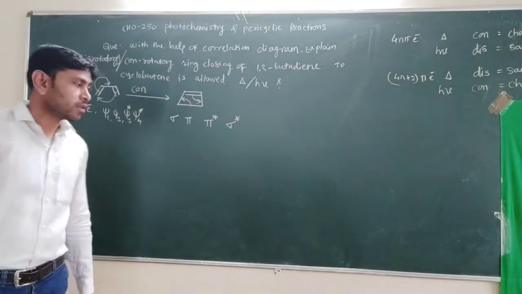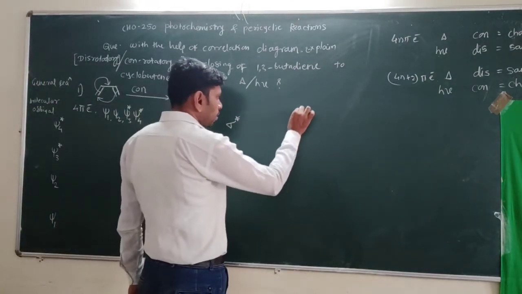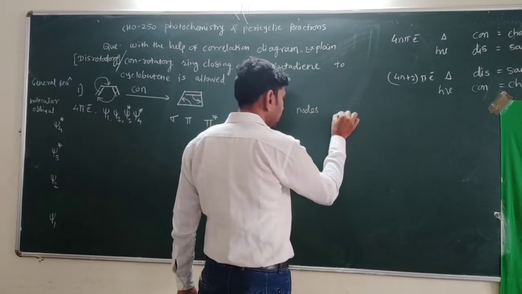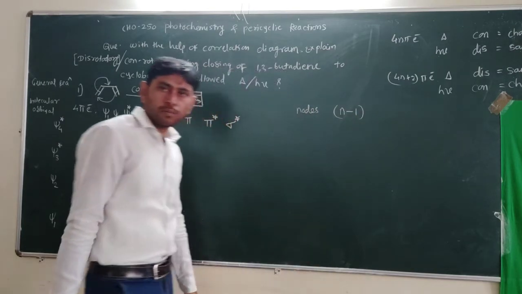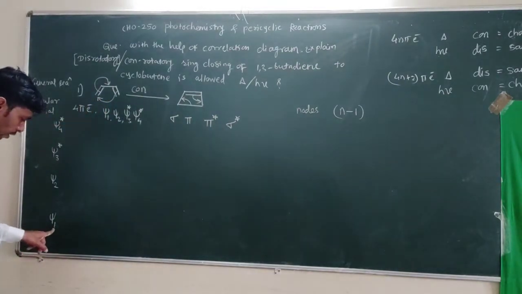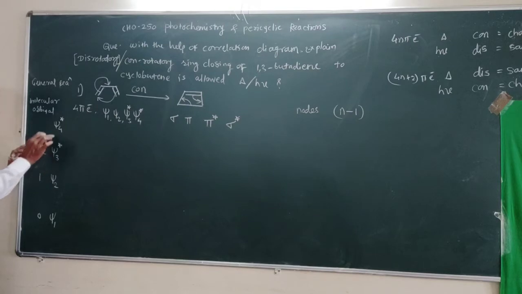Now we have to decide the number of nodes first. How can the number of nodes be decided? The formula is: n minus 1 is equal to the number of nodes, where n is the orbital number. Here the orbital number is 1, so 1 minus 1 means 0 nodes. Here 2 minus 1, 1 node. 3 minus 1, 2 nodes. And 4 minus 1, 3 nodes. These are the numbers of nodes.